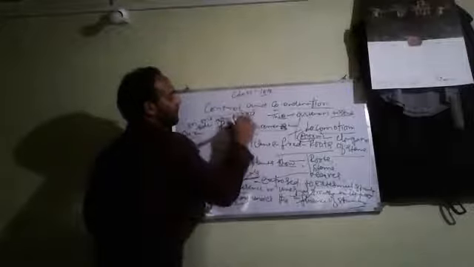If the concentration of auxin is more on one side of the stem than the other side, then the side having more auxin concentration will get bent.